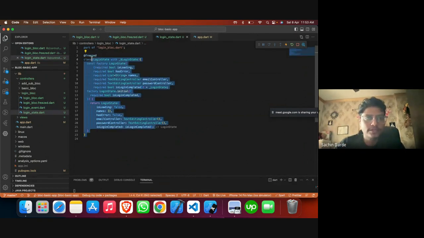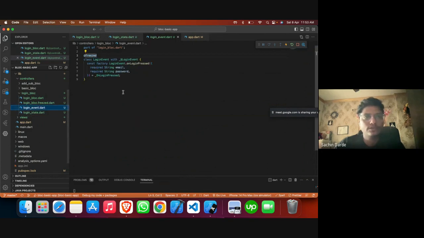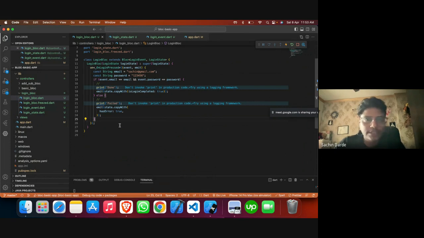So we use freeze to create this state, we use it to create this particular event, and of course the block doesn't change. If you can see, the only thing that has stayed the same is basically the block, which is a good part. Previously, when we created a block with the typical method, it looked entirely different. So this is how we can create a block with freeze and the advanced concept of it.